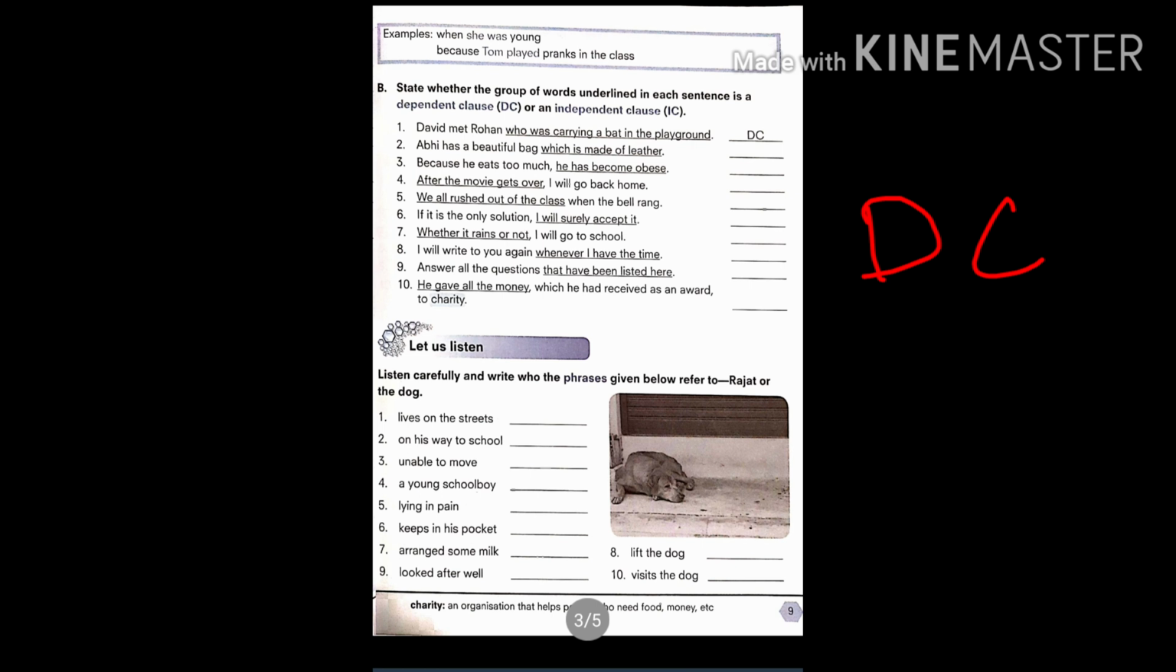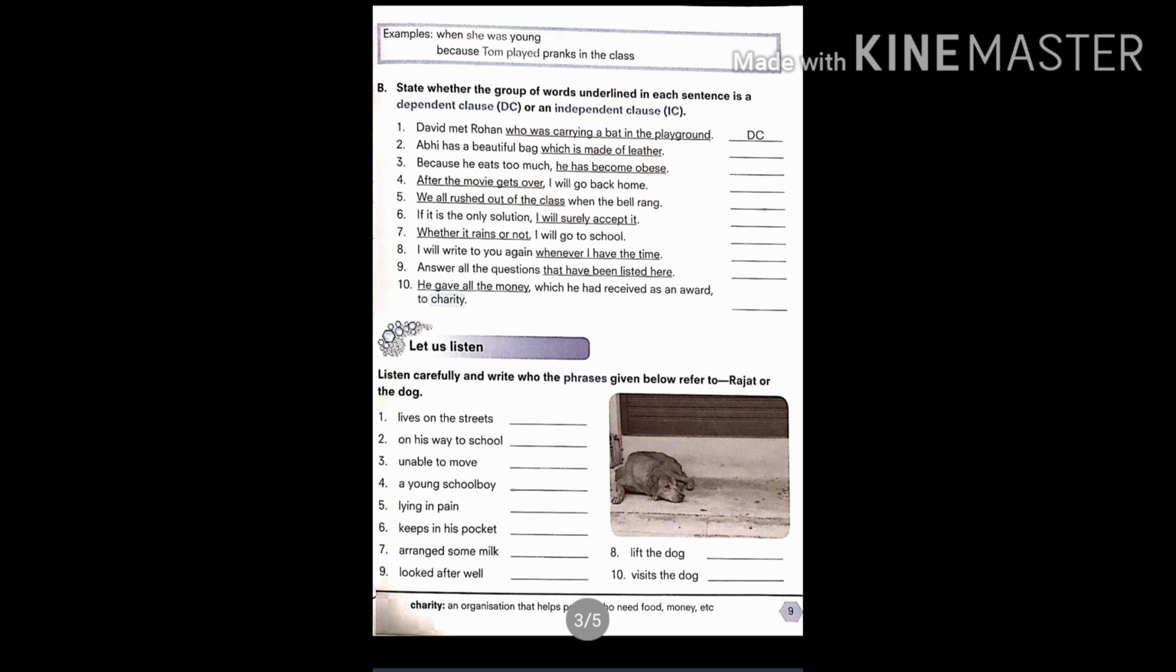After the movie gets over, dependent clause. We all rushed out of the class. It is an independent clause. If it is the only solution, I will surely accept it. I will surely accept it is an independent clause. Whether it rains or not, this is a dependent clause. I will write to you again whenever I have the time. Dependent clause. Answer all the questions that have been listed here. Again a dependent clause. He gave all the money. This is an independent clause, as it can make a complete sense.